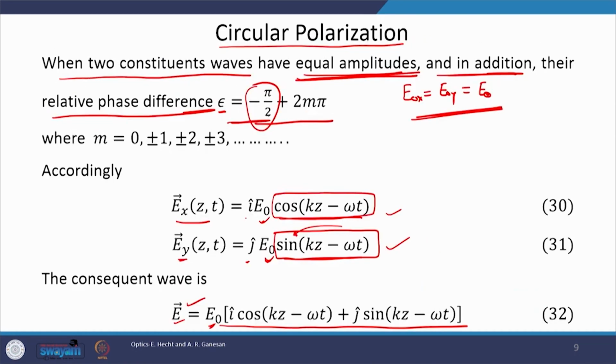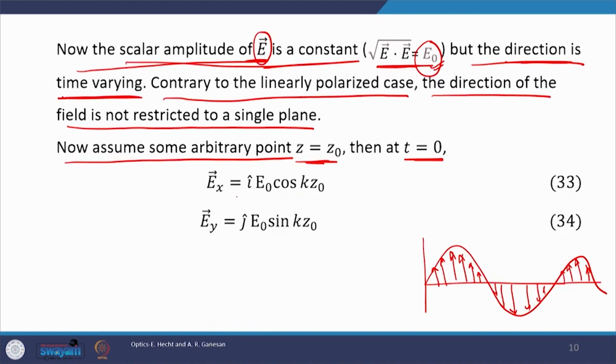Under these two conditions, we can rewrite equations 30 and 31, and the new expressions for vector Ex and vector Ey are given by equations 33 and 34. These are the two waves which will overlap.